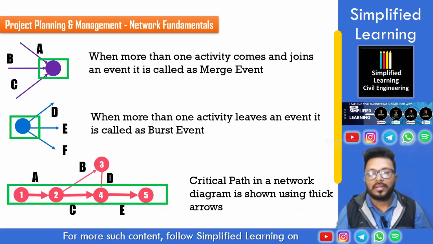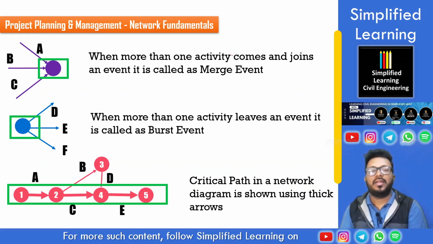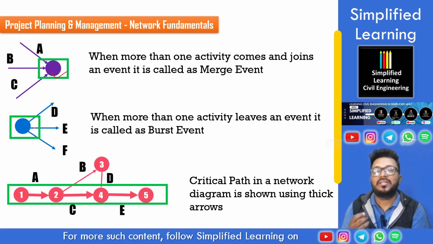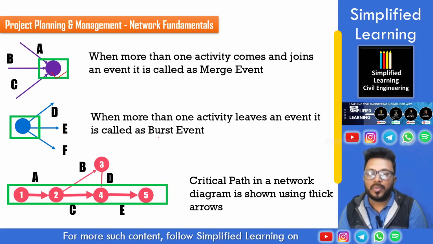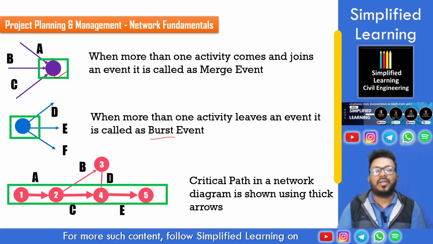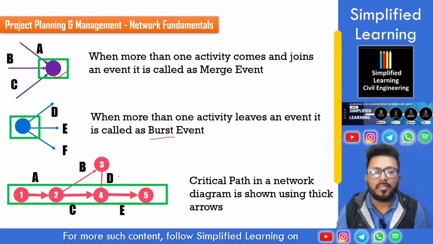See, when one or more activities are coming and joining together at an event, it will be a merge event. When activities are bursting out, leaving that event, it will be called a burst event. The critical path in a network diagram will be shown with this thick line. Okay, let's go to the next question.